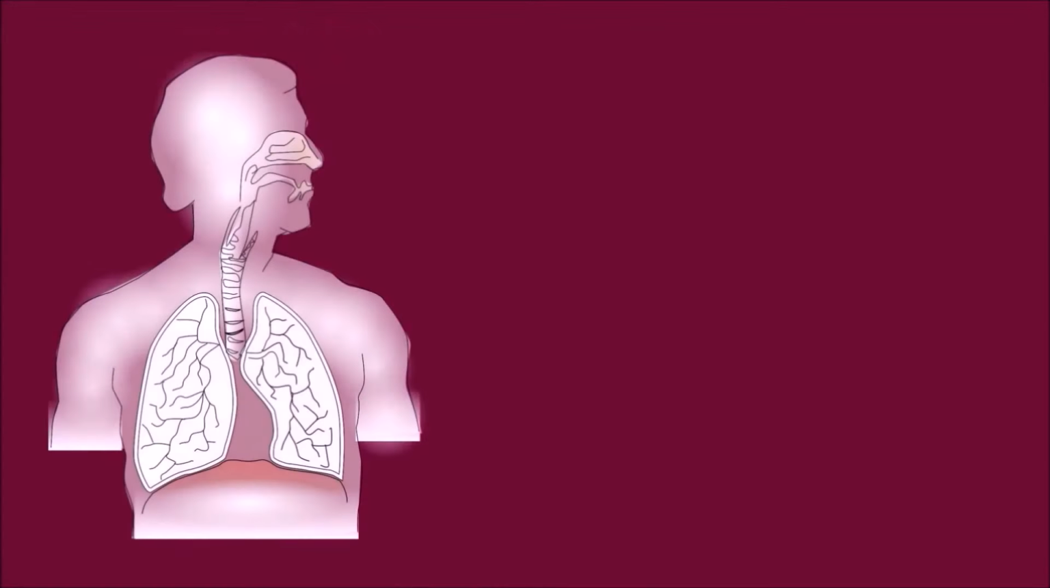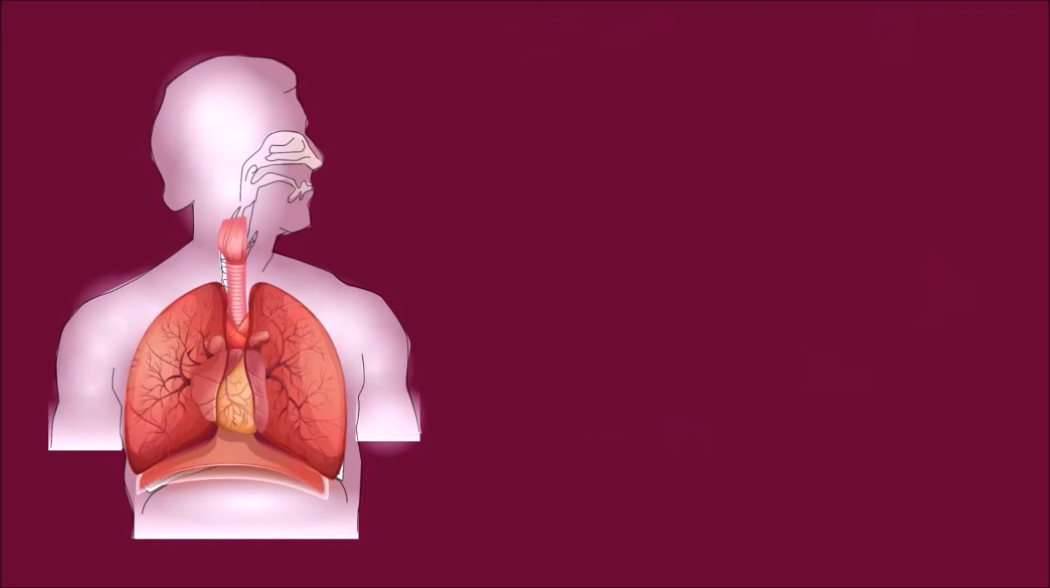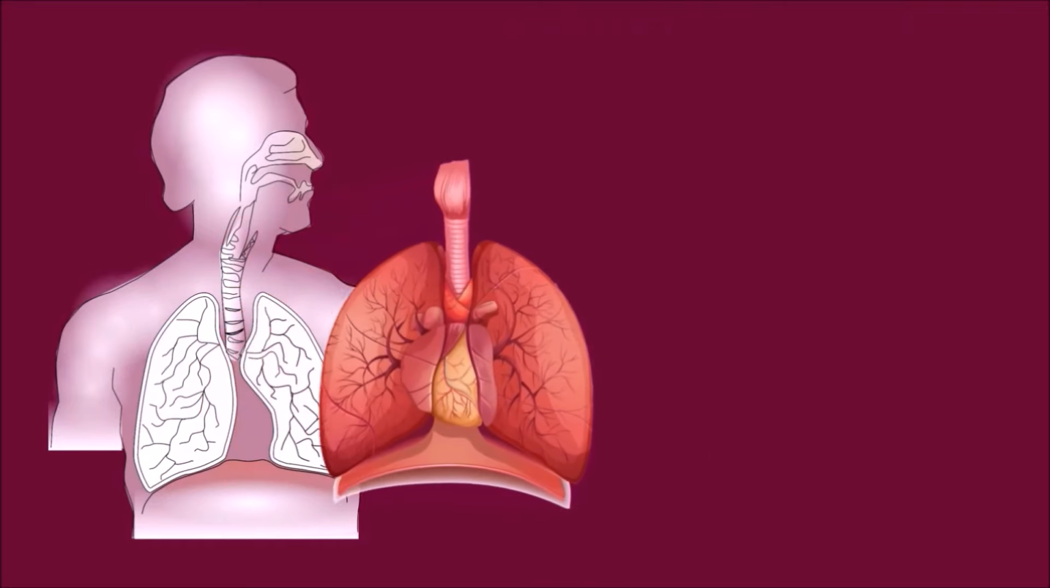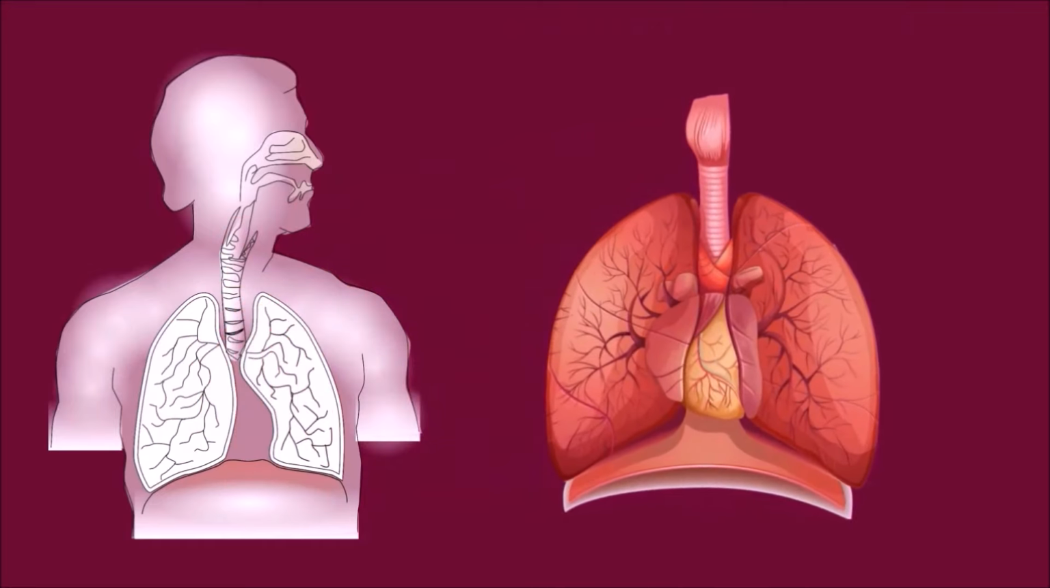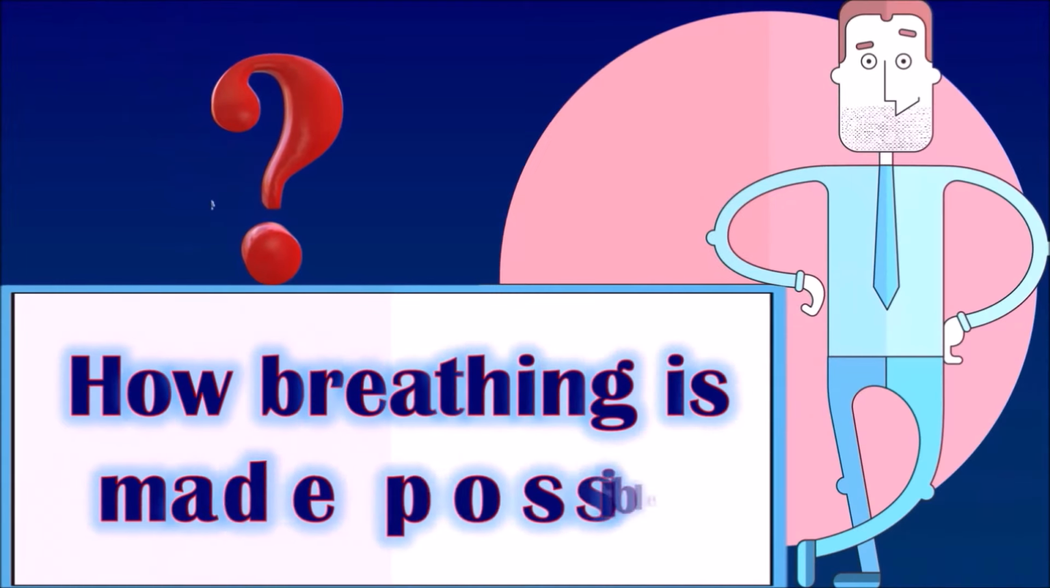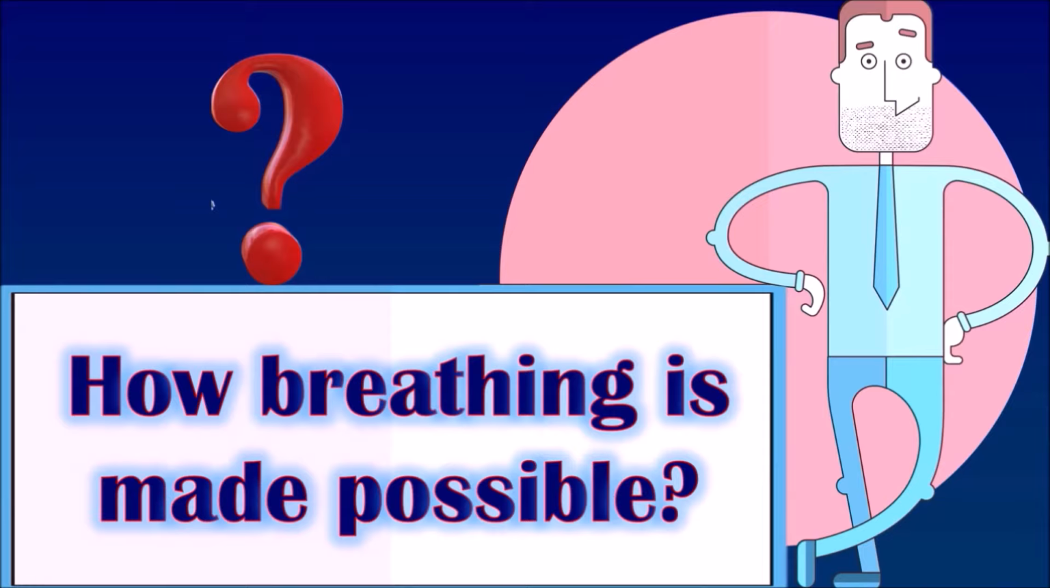We know that breathing is a process which involves inhalation of air as well as exhalation of air. Like the heart, lungs are not muscular organs that can contract and expand by themselves voluntarily. Then how is it made possible? It is made possible with the movement of the diaphragm and rib cage. Let us go into detail.